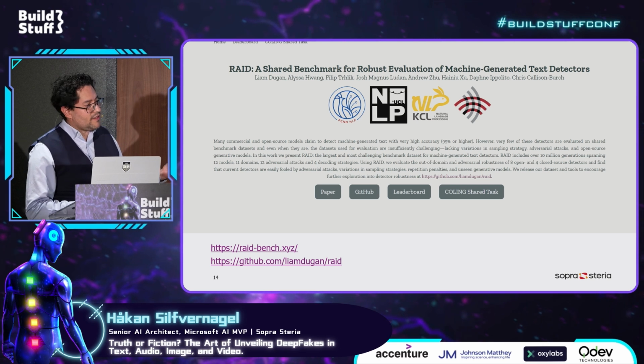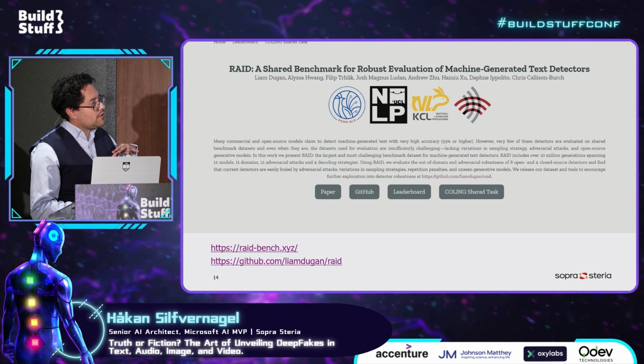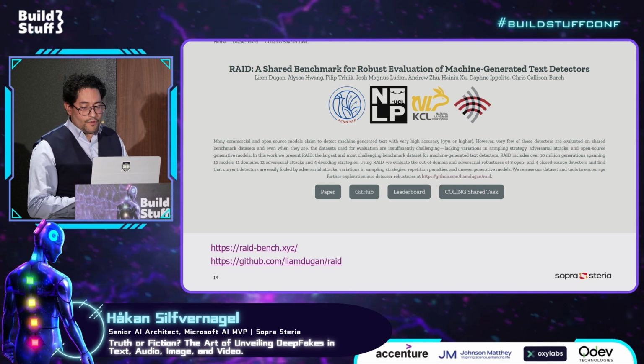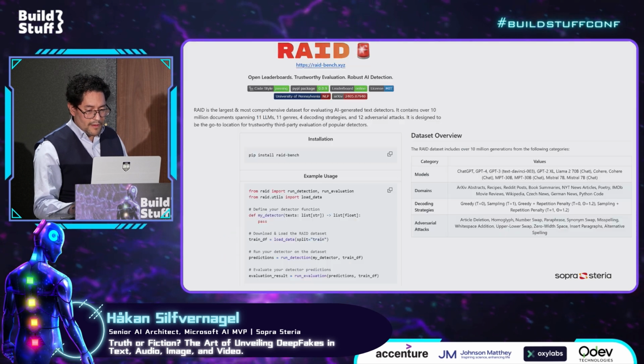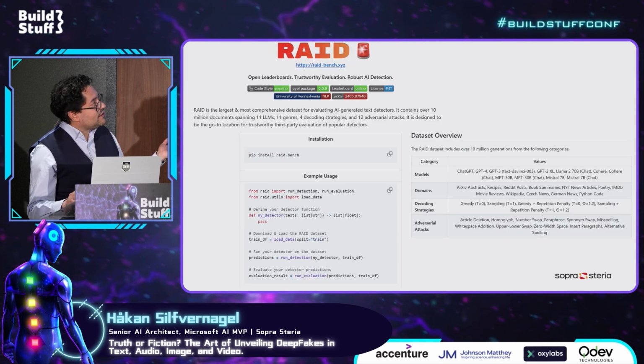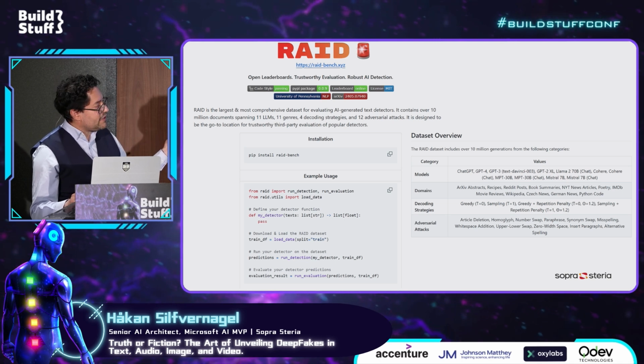And they also provide us with a leaderboard, so we can actually go into this tool and see which one of these tools is the best for me to use. And all of this is publicly available information. So right now, this is the way that we can install RAID. This is also an open source tool, which is free of charge.